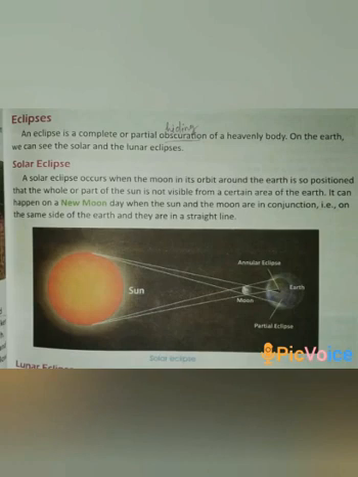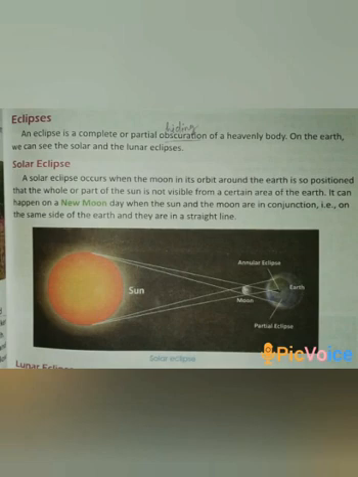Eclipse. An eclipse is a complete or partial obscuration, means hiding, of a heavenly body. On the earth, we can see the solar and the lunar eclipse. First we discuss solar eclipse. A solar eclipse occurs when the moon in its orbit around the earth is so positioned that the whole or part of the sun is not visible from a certain area of the earth. It can happen on a new moon day.